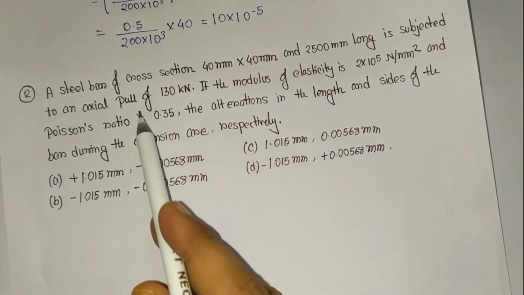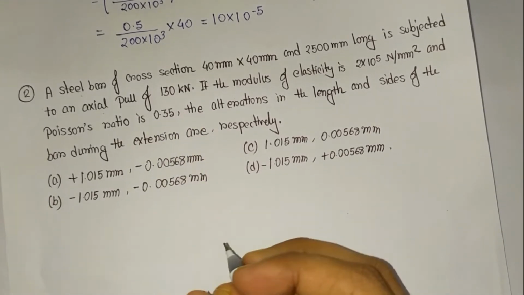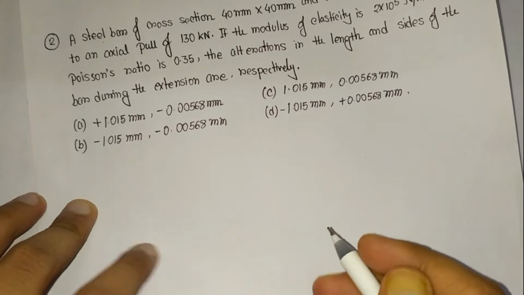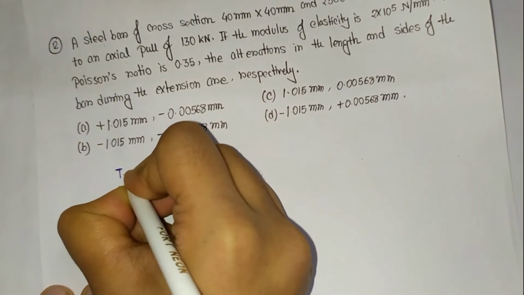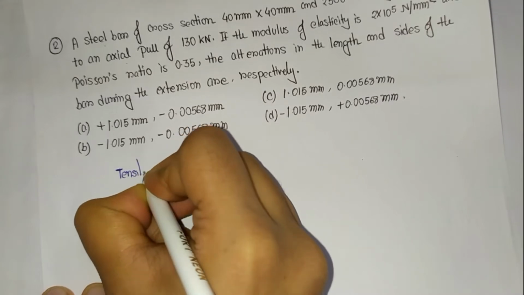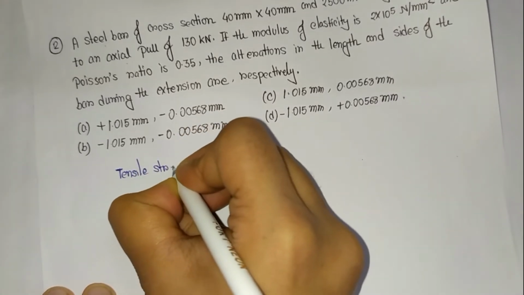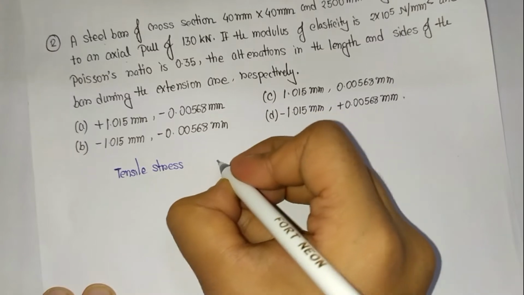So the amount of pull is 130 kilonewton. Stress means load per unit area, and tensile stress is generated in the bar.